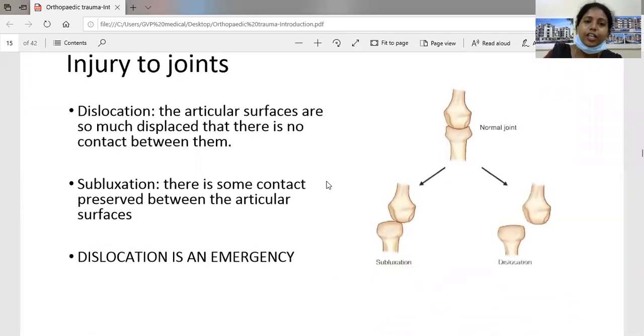Coming to the next slide, injury to the joints. Any injury to the joints can be dislocation or subluxation. Dislocation means the articular surfaces are so much displaced that there is no contact between them. Subluxation means there is some contact preserved between the articular surfaces. Definitely dislocation is an emergency. It should be reduced. So this is the normal joint and this is the subluxated, so there is some contact between articular surfaces. This is the dislocation, meaning there is no contact between the two articular surfaces.